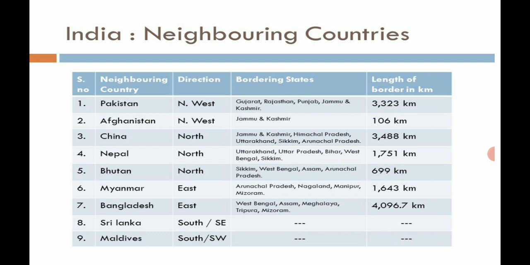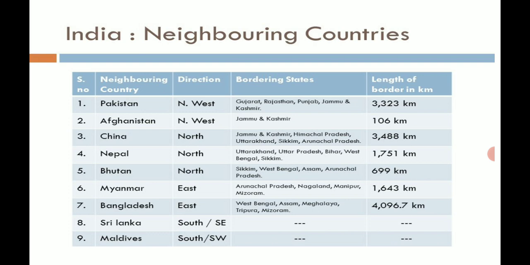Then you have Myanmar. It is in the direction of east. You have the bordering states Arunachal Pradesh, then Nagaland, then you have Manipur, and also you have Mizoram. 1,643 kilometer is the length of the border.